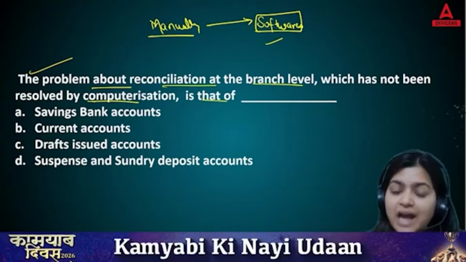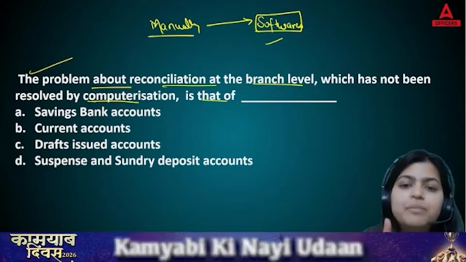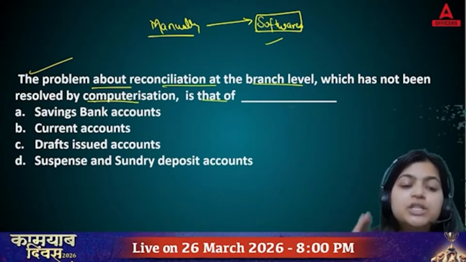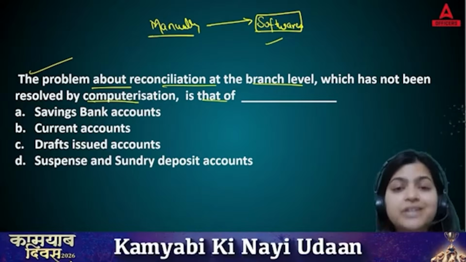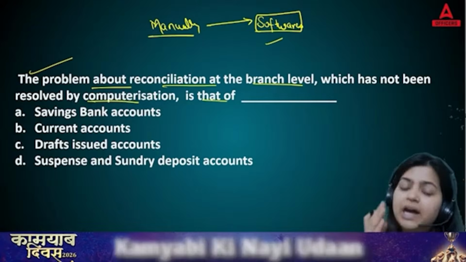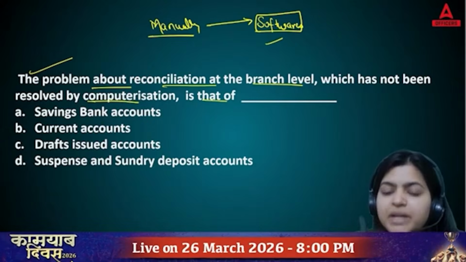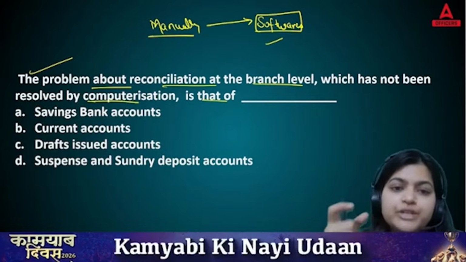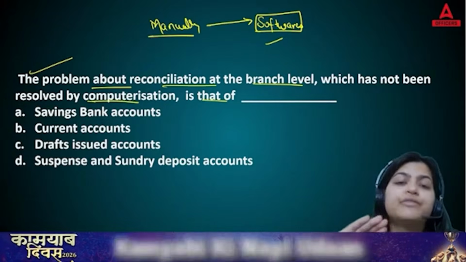Though you have implemented softwares in your offices, now also there is one problem which is not at all resolved by implementing software. That is your suspense and sundry deposit accounts. Because suspense and sundry deposit accounts we are creating on a temporary basis. Whenever our entries are not matching, because ultimately when you are doing accounting, whether in bank or in businesses, you need to show debit equal to credit. And if it is not matching, for the temporary purpose, you can use a suspense account, to rectify and settle those differences.